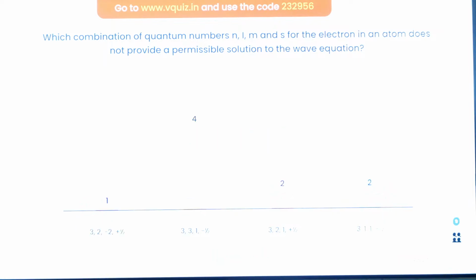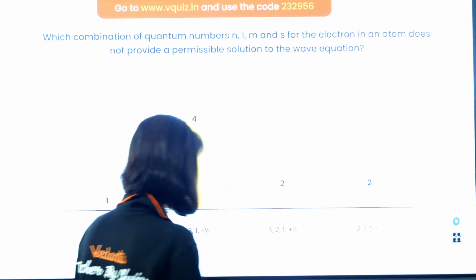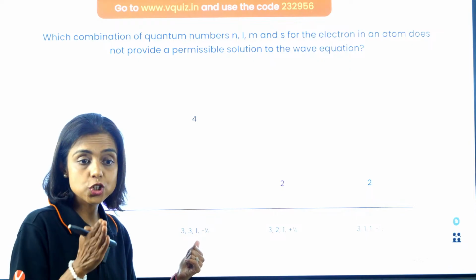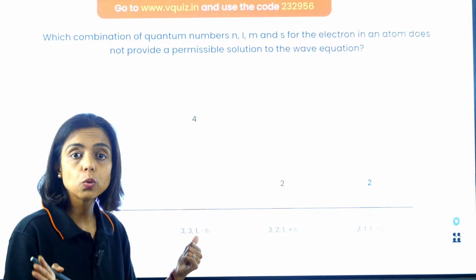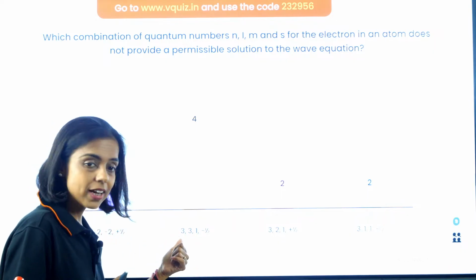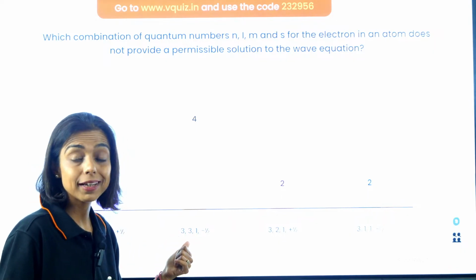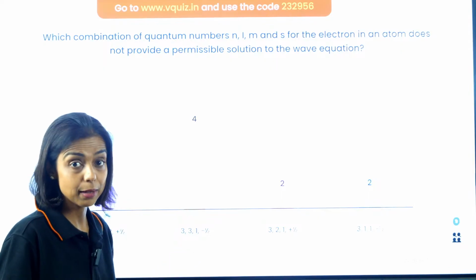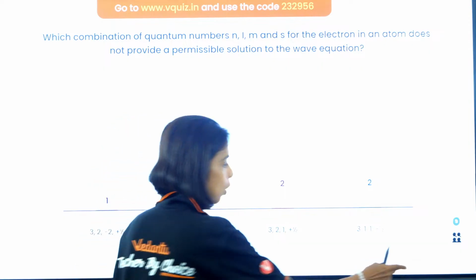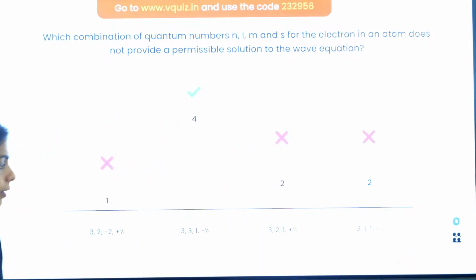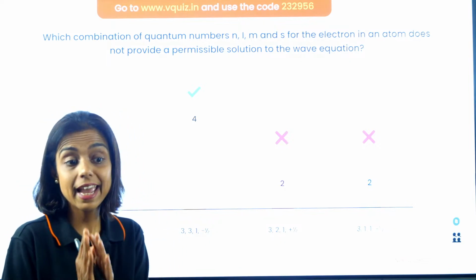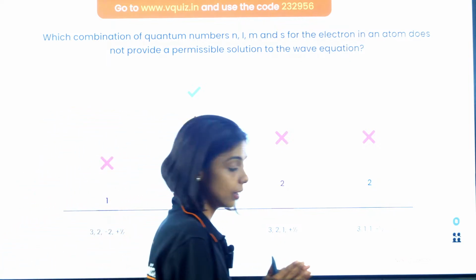Time is up. So guys, if n is 3, what are the possible values of l? It should be 0, 1 or 2. So l should be up to n minus 1, right? So if the n value is 3, the azimuthal quantum number value cannot be 3. It can be either 0 or 1 or 2. So this is not valid, guys. Good going. Most of you gave the right answer. Yes, invalid set, because if n is 3, l cannot be 3.